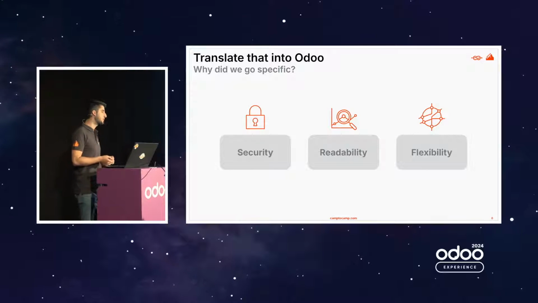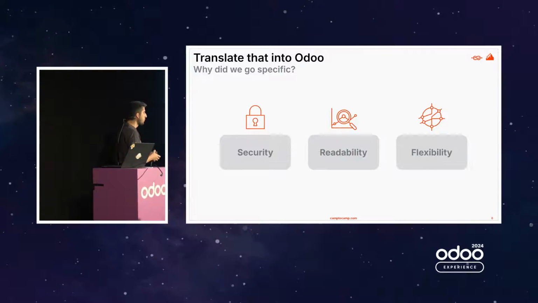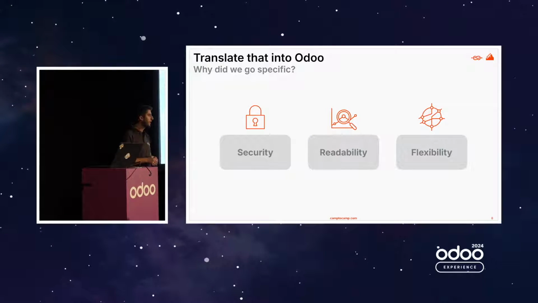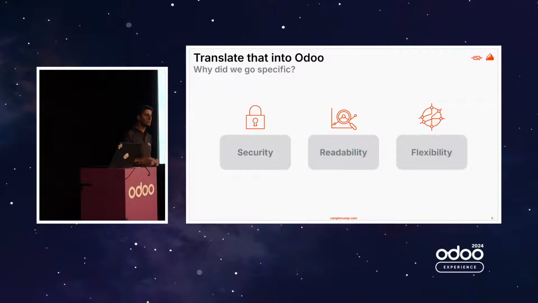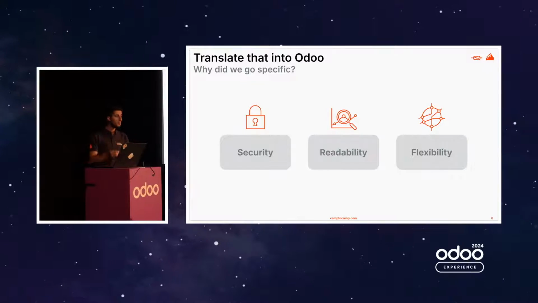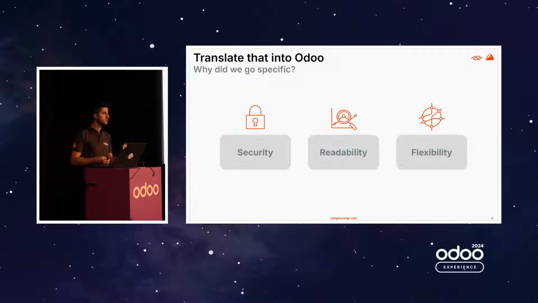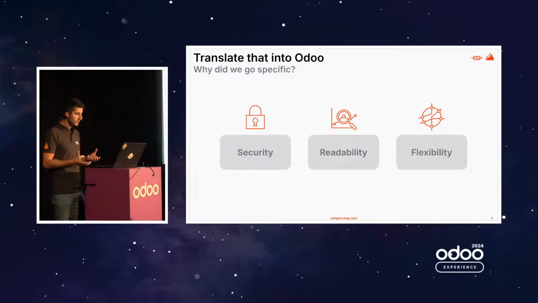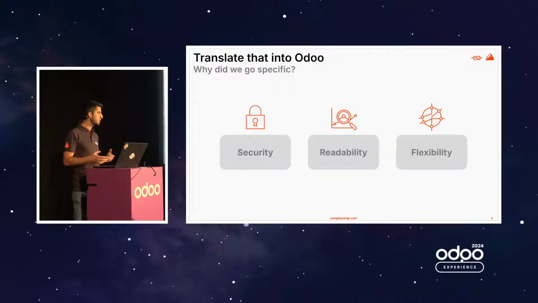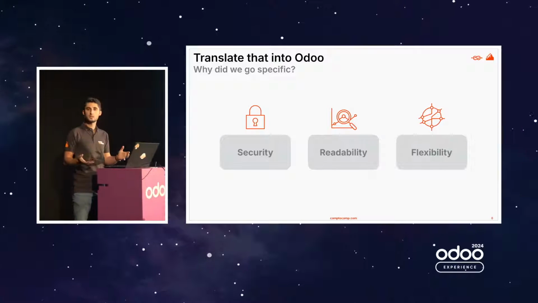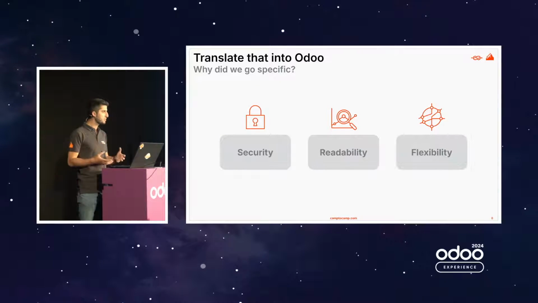And also flexibility, because at Camptocamp we can easily change a contract during a year. For example, I can go part-time and then go back to a full-time contract, and we want our employees to be able to do this. But this flexibility comes with a difficulty in terms of standard usage of Odoo. This is why, for these three reasons, we decided to build a specific model.